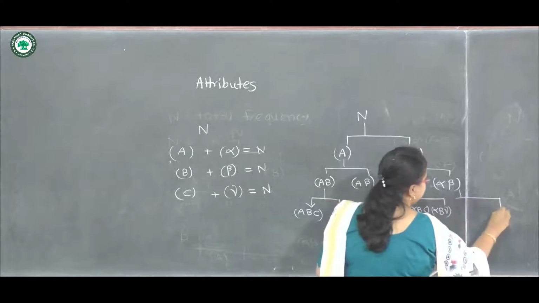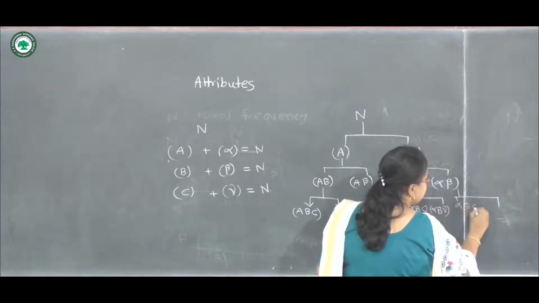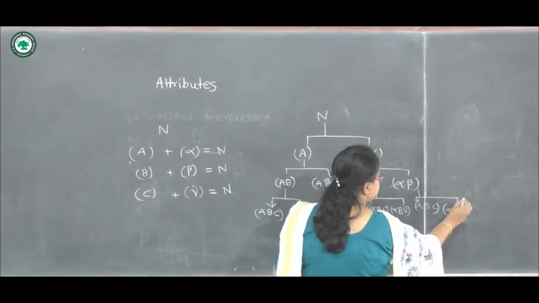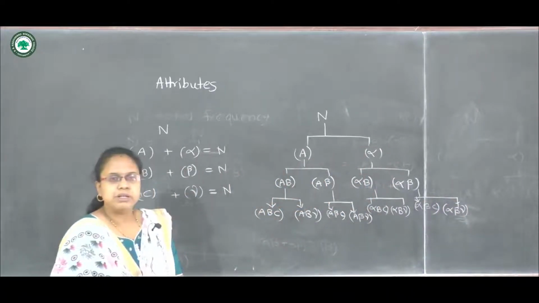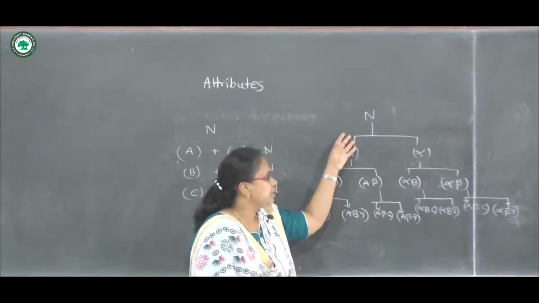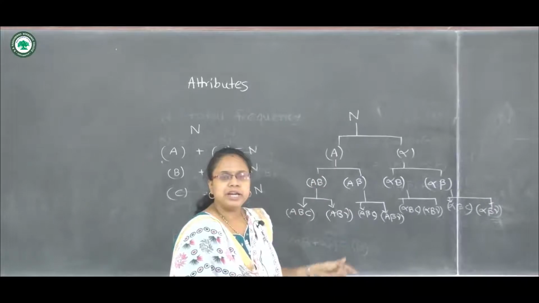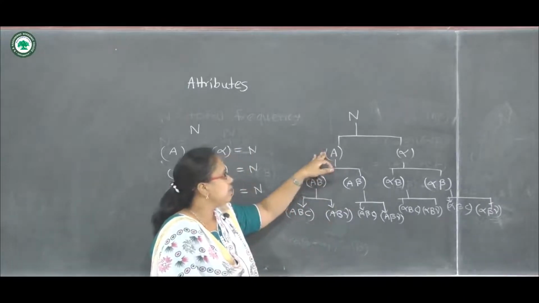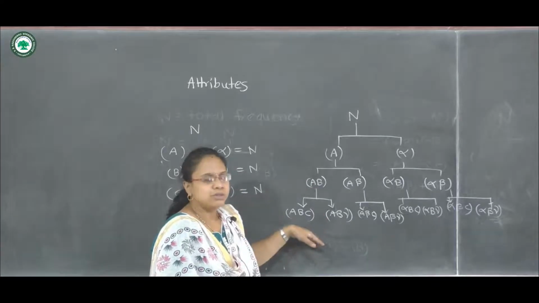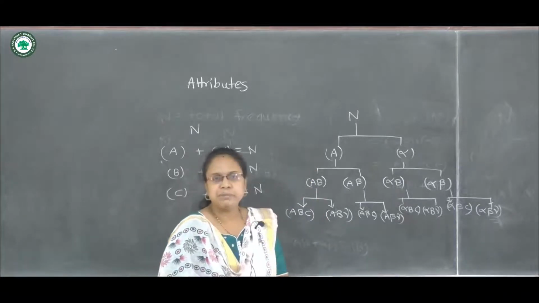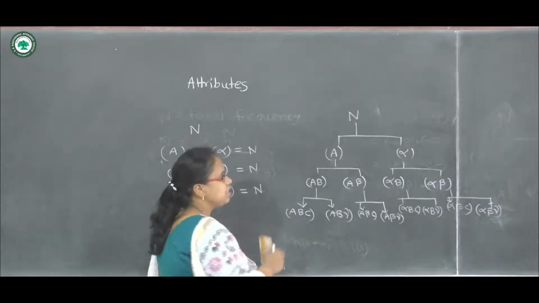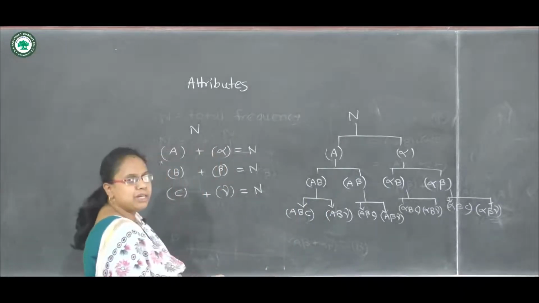And finally, this alpha beta C and alpha beta gamma. So this table shows the relation between three attributes. This table, or this diagram, we can also make by taking first B, then introducing C and finally A. So the order of ABC can be changed, but we can write this. These are the relations between A, B and C.